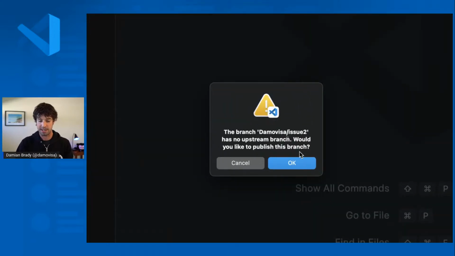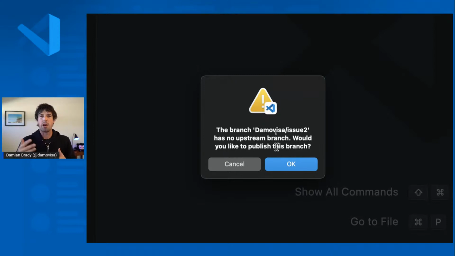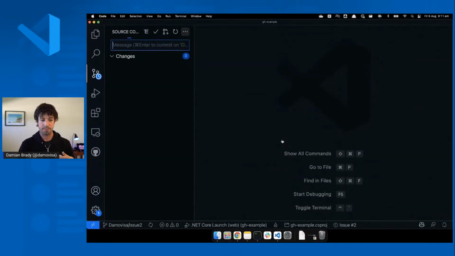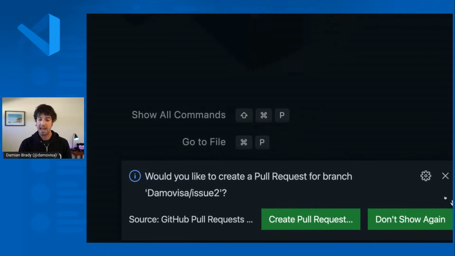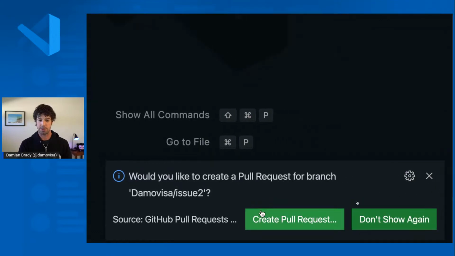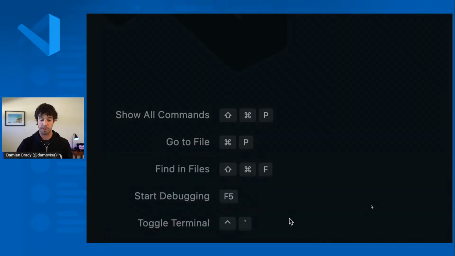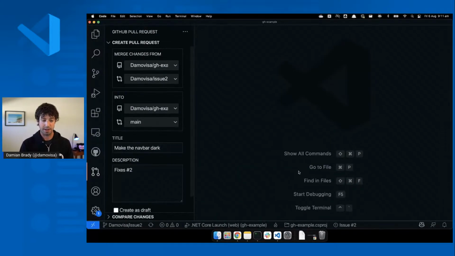So just in case you can't read that, it says the branch is not on GitHub. It's only on my local. So do you want to publish it? Of course. So I'm publishing that branch, and I've also got this little prompt. Hey, you just pushed a branch that was related to an issue. That extension's given me this, and it says, do you want to create a pull request directly from this? So I don't have to go back to github.com if I don't want to. I can just create a pull request right from there. So I'll click on that.